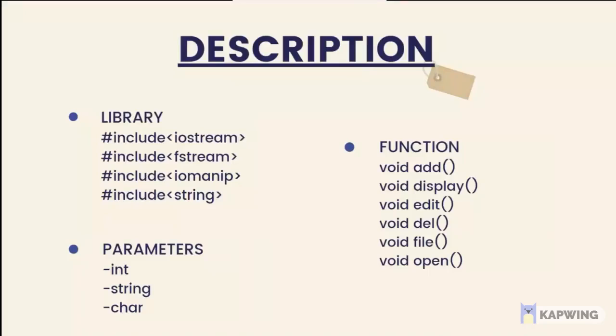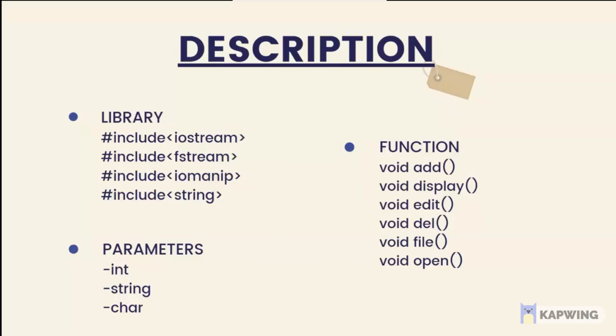Okay, so for the description, we have included 4 libraries, which are iostream, fstream, iomanip, and string. The iostream library allows us to use cout and cin. fstream can create a file that does not exist and put all the information into the file. The iomanip library will make our output neat. And lastly, string is used for the name of books, author, and code.